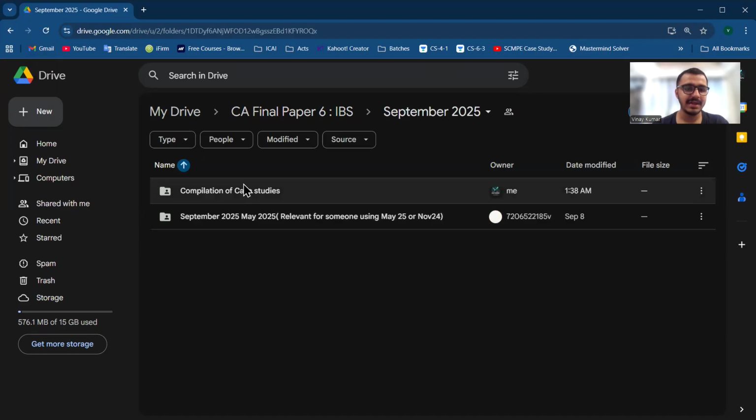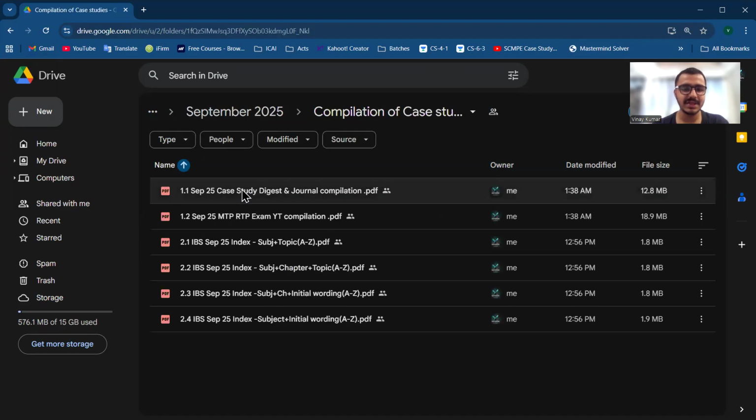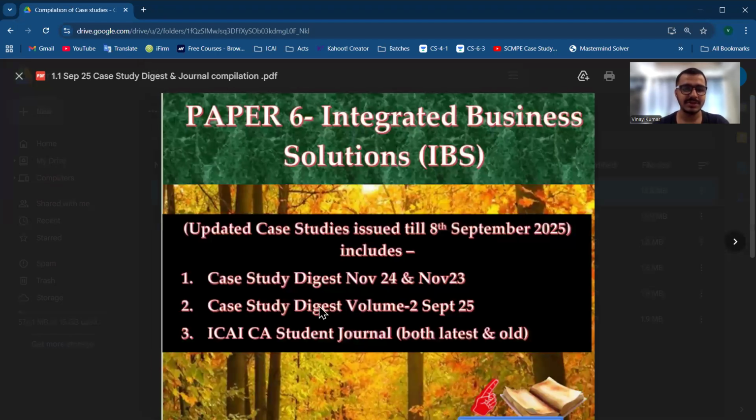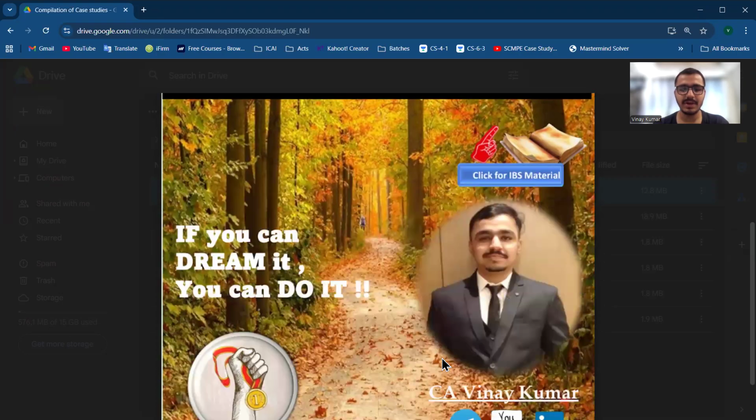That will be a compilation of case studies, in which all the case study digest journal compilations are there, and student journals. You can see it is opening in a while. Here you can see Case Study Digest November 24, November 23, and the recently issued Case Study Digest Volume 2 September 25, and the latest student journal and all.